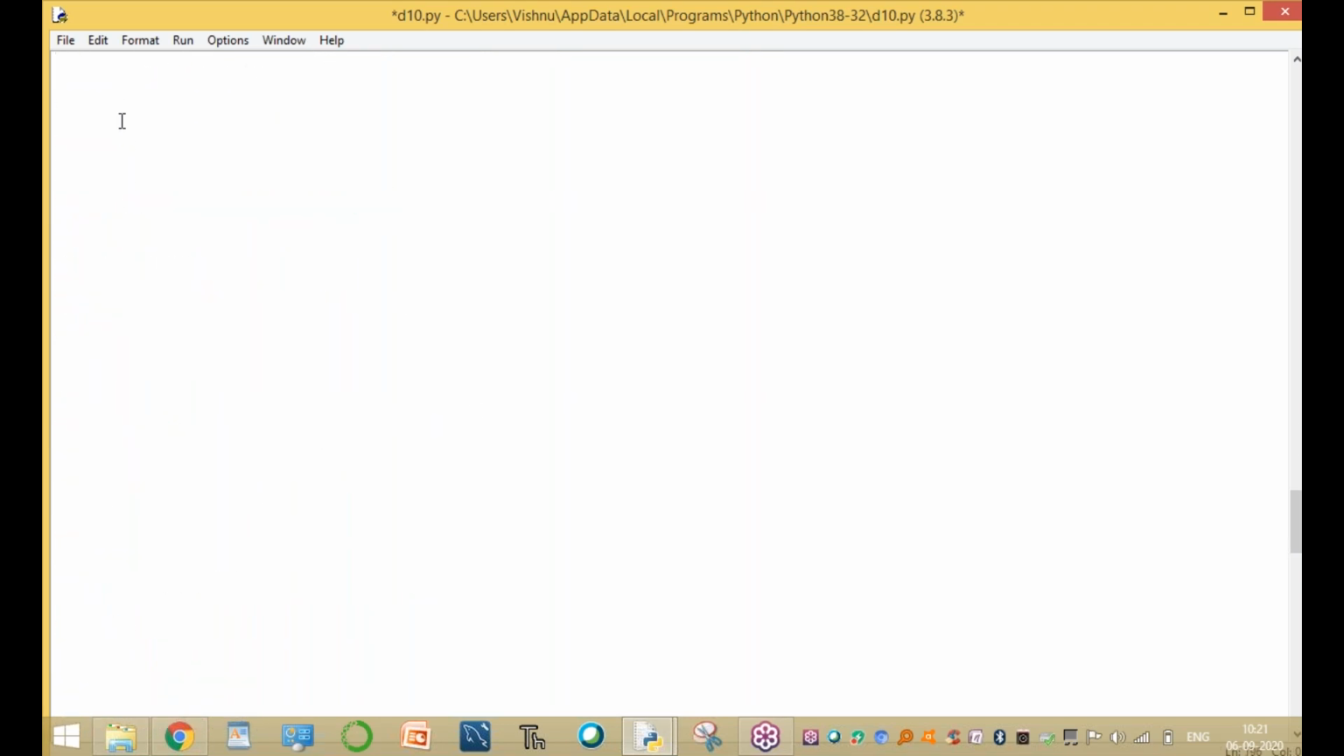Okay. Now the fourth one is the complex data type. Complex is available in Python. So what is complex? Before discussing the complex data type, let us first discuss complex numbers. What are complex numbers in mathematics?